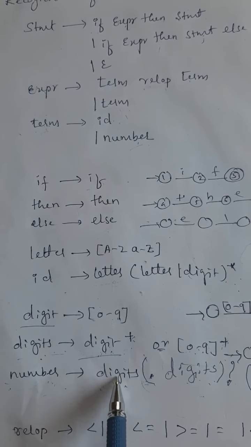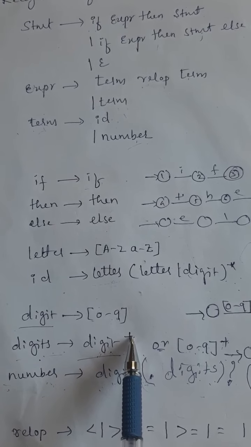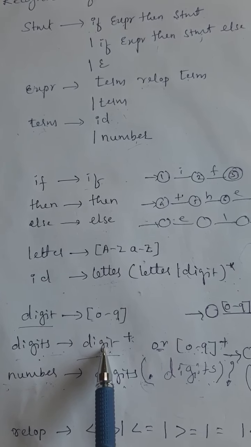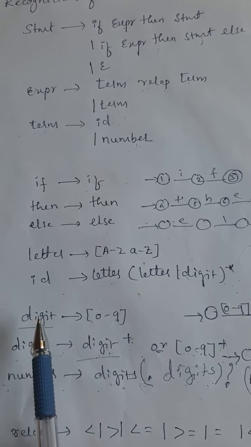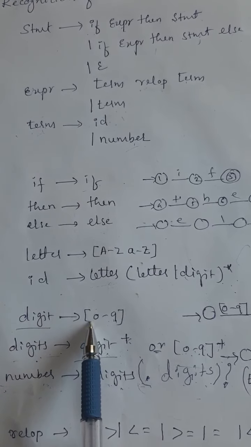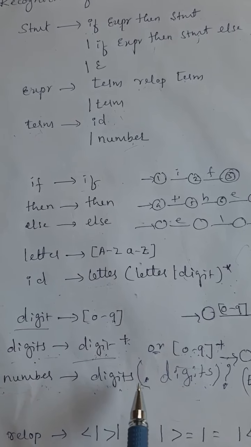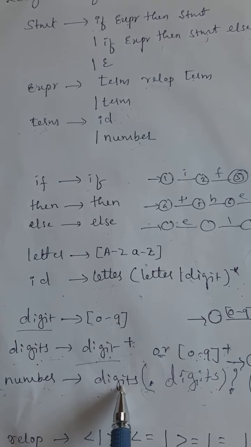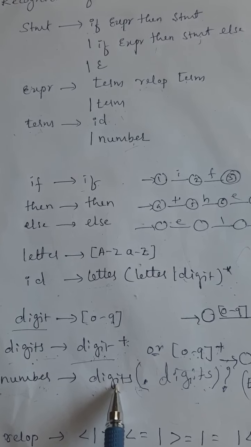So what does this digits define? Digits equals digit plus. Plus indicates that whatever is preceded by this will occur one or more times. And what does digit define here? Digit means a number in the range of 0 to 9. So if I write only digits, then the token starts recognizing integer numbers of one or more digits.